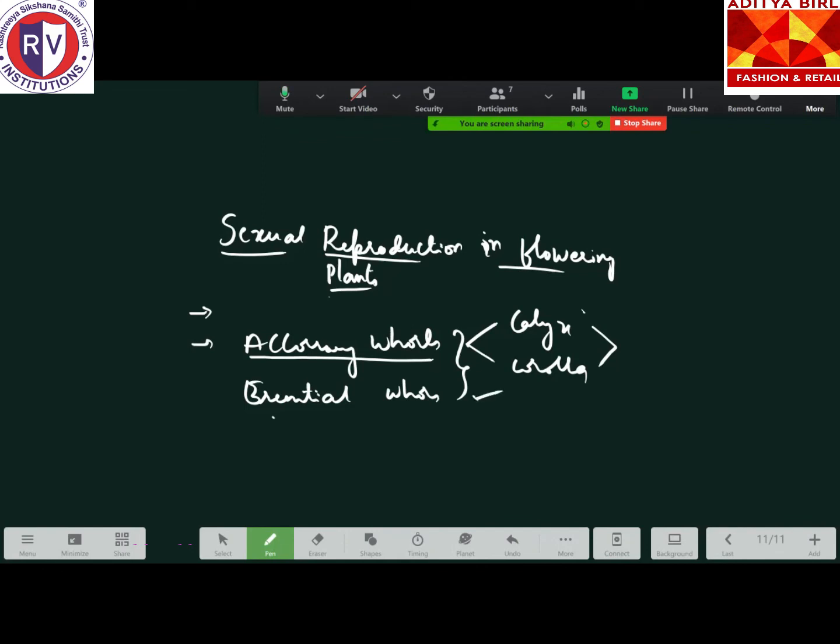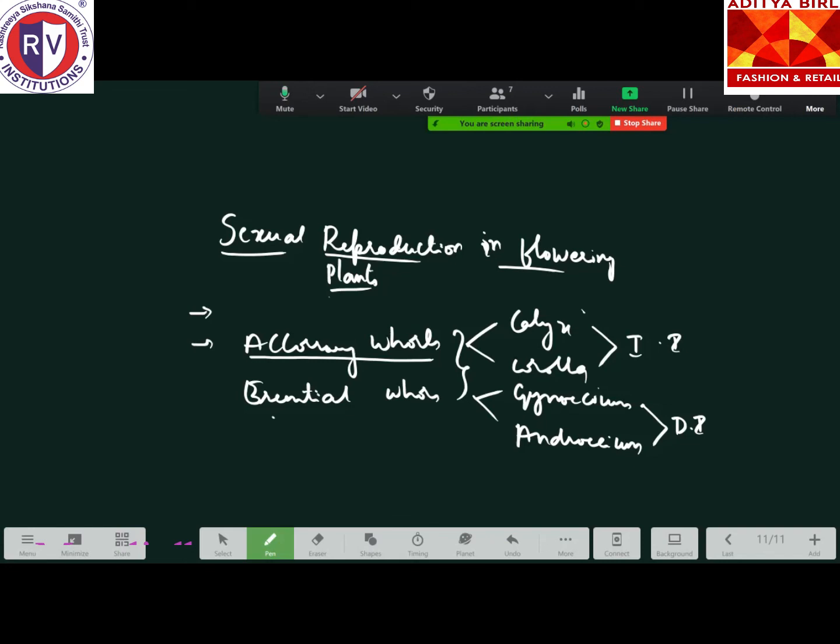Whereas essential whorls are gynoecium, which is the female reproductive structure, and androecium, which is the male reproductive structure. These 2 are called essential whorls because they are directly involved in reproduction, whereas the accessory whorls are indirectly involved. Are you getting clarity till here? So these are the 2 whorls.